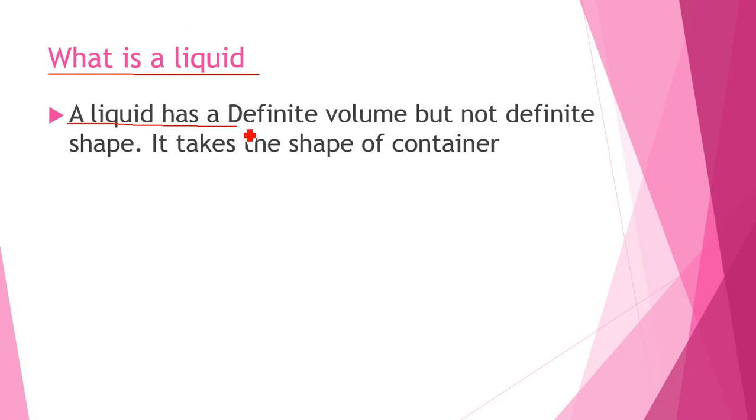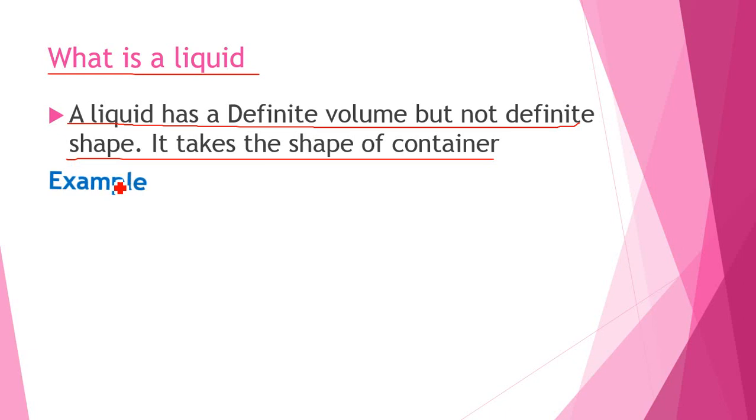Now next, what is a liquid? A liquid has a definite volume but not a definite shape. It takes the shape of the container. Before, I told you that a liquid does not have a definite shape but it has a definite volume. So that's why it takes the shape of the container but it cannot flow in the air because it has a definite volume.